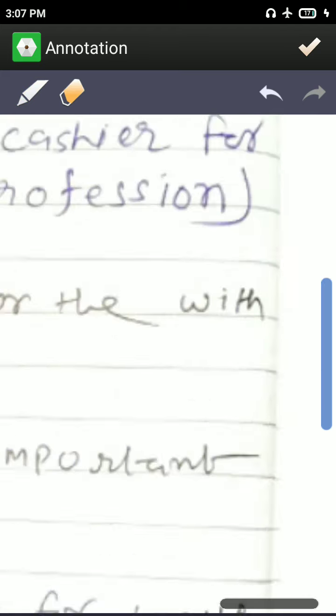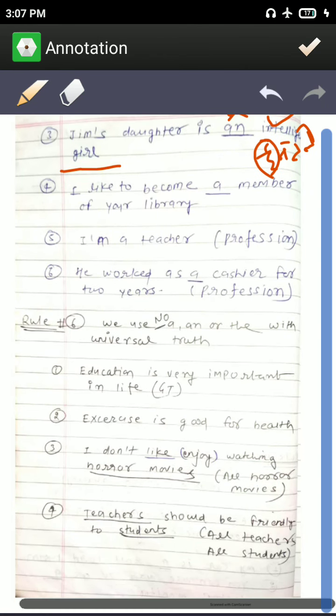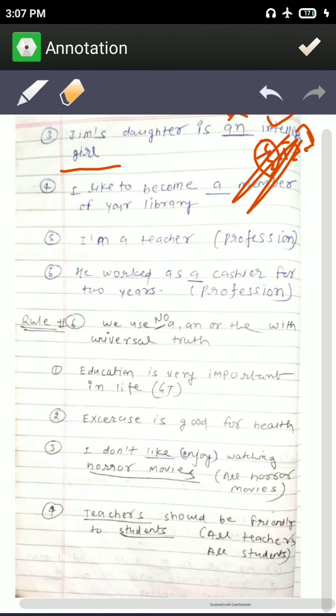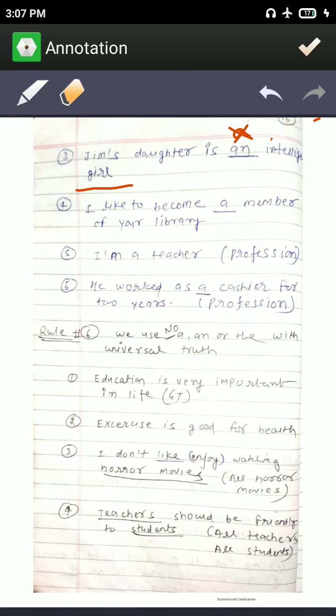Intelligent. So in front it is coming E, so you will use "an" here. I have given more examples. You can read that.